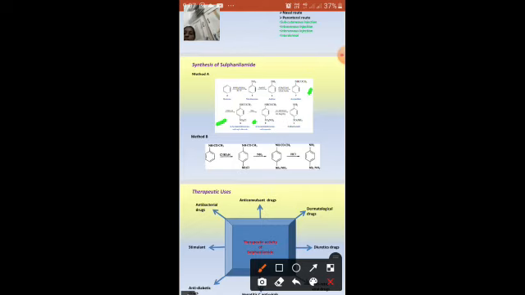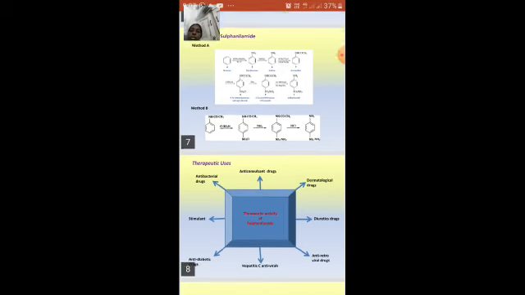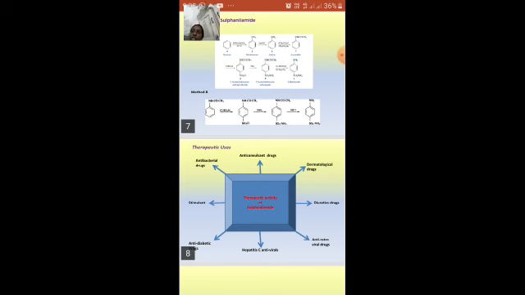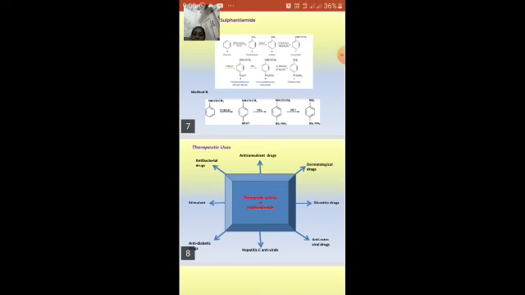Next, coming to the therapeutic uses. Therapeutic uses of the sulfonamide group, as you all know: it is used as an anticonvulsant, in dermatological drugs, diuretics, antiretroviral, hepatitis C antiviral, anti-diabetic, and antibacterial agents. Generally sulfonamide is a vastly versatile drug, mainly used as an antibacterial drug, because bacterial infections are very common.